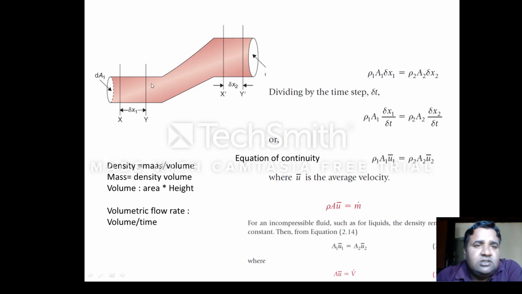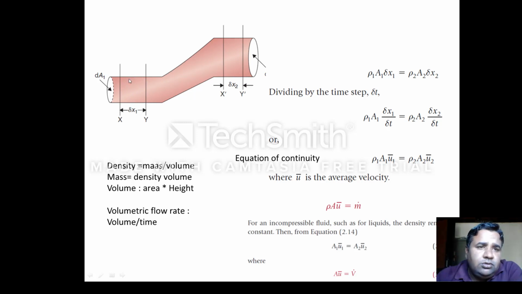At any time t, a liquid is flowing through the pipe, and initially the liquid was between x and x plus delta x. After a small time change del t, the liquid has traveled from y to y dash.